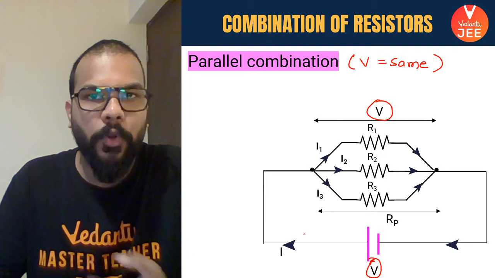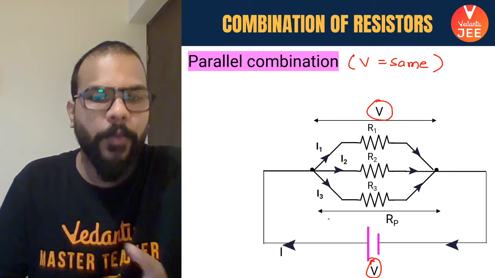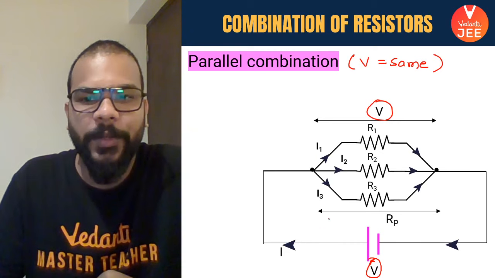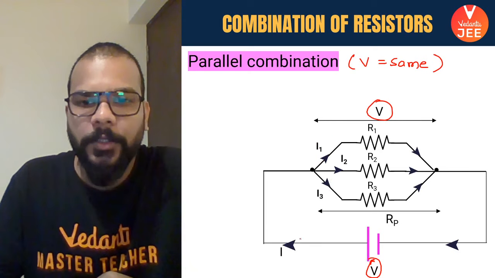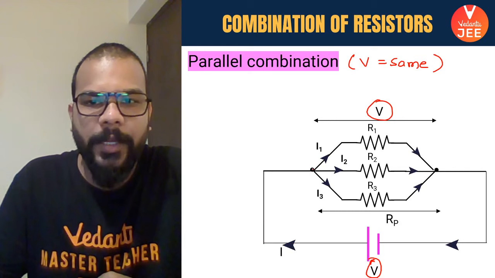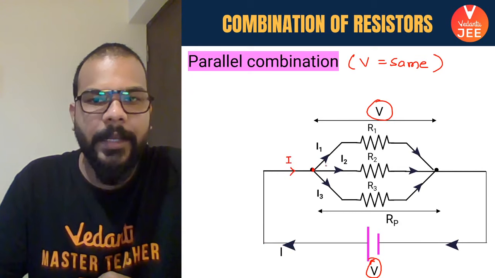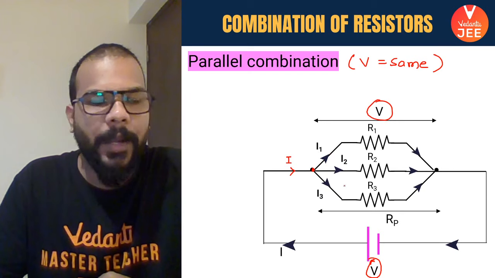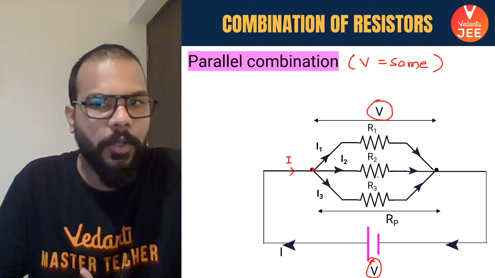But if we follow Kirchhoff's laws, which we are going to see very soon, and we have seen something like that in electrostatics before, if we look at this point where the current I is flowing and started from the battery, then it gets split into I1, I2 and I3. So definitely the value of current is not going to be the same across all the resistances.